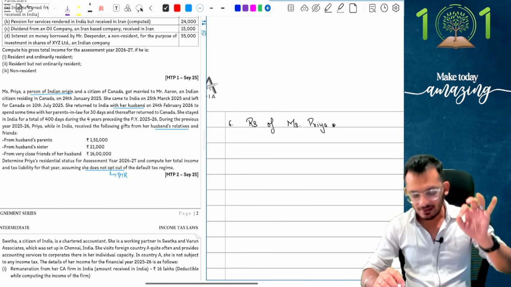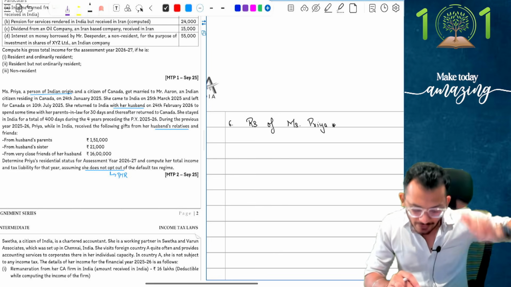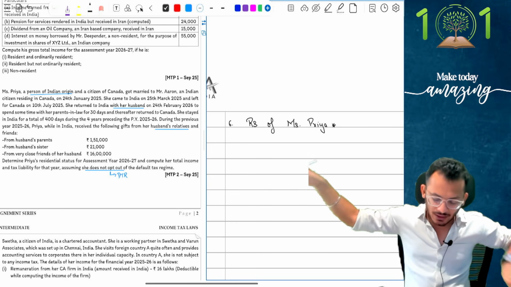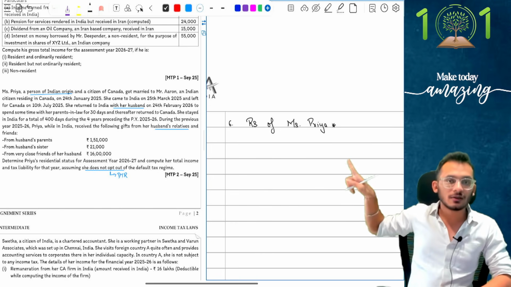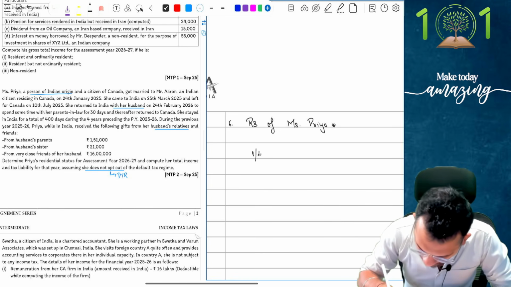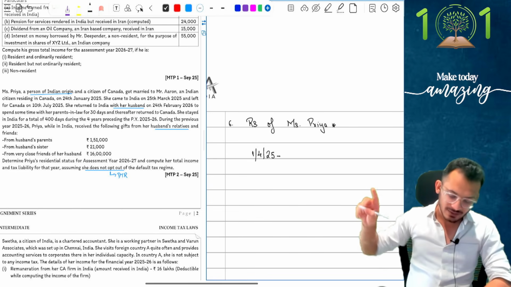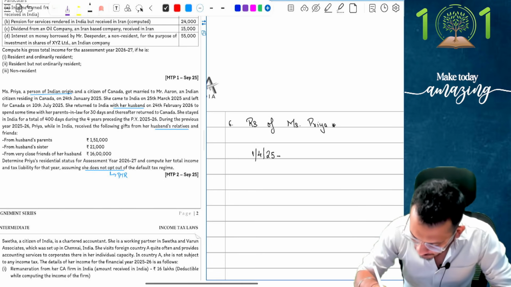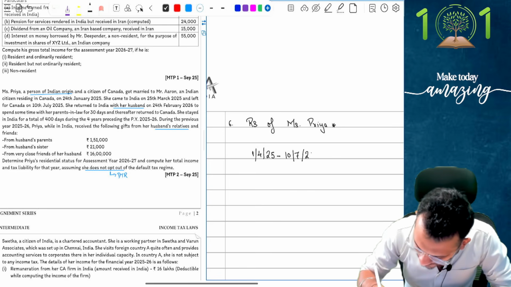Correct? Yes, let's calculate the number of days. Notice the person has come to India for the very first time on 25th March 25. I don't care about 25th March. I am only bothered about 1st April. So I am going to check what happened from 1st April 25 to when the person left. The person left on 10th July 25. So 10th July is also going to be considered because technically that is also considered as stay in India.